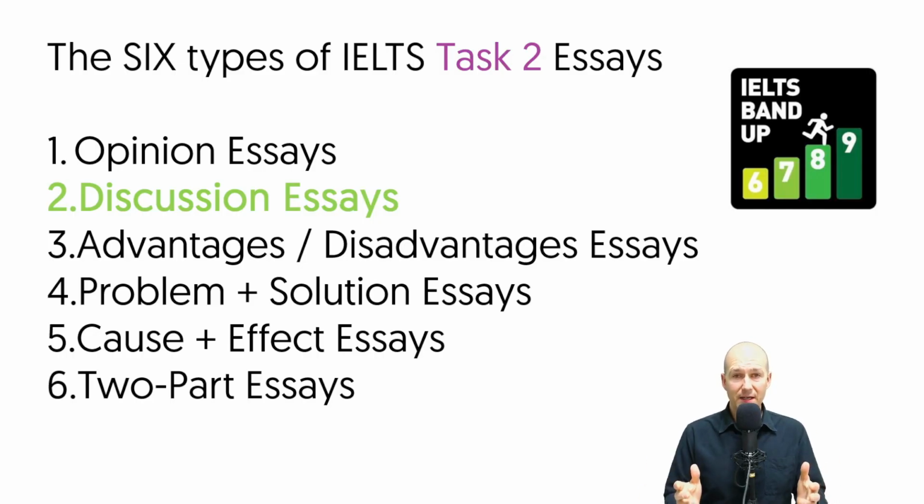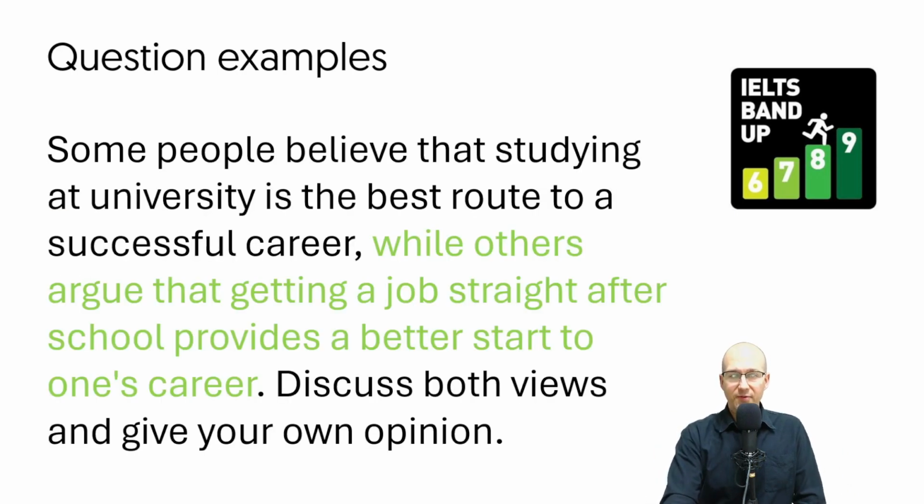Now, as you may or may not know, there are 6 types of IELTS Task 2 essays. Today, we're going to focus on discussion essays. And for all the other types of essays, there are links to all of those in the information section below, so please check those out. Now, the first one is: some people believe that studying at university is the best route to a successful career, while others argue that getting a job straight after school provides a better start to one's career. Now, here's the key phrase you're looking for: discuss both views and give your own opinion.